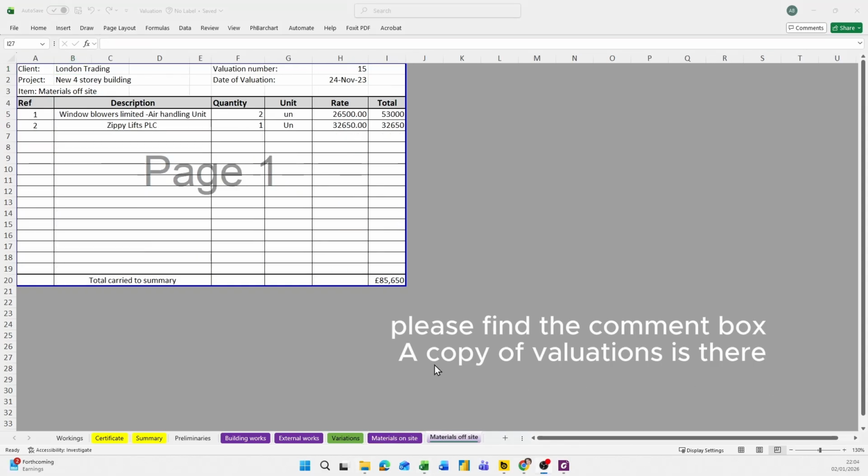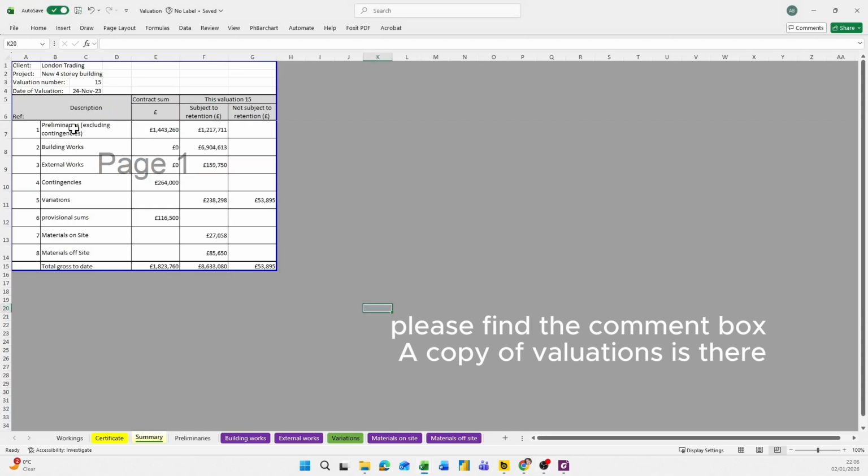According to the contract, some material is not yet on site, but the contractor keeps it in storage because the site is not ready or for some other reason, but we still need to pay for it this month.